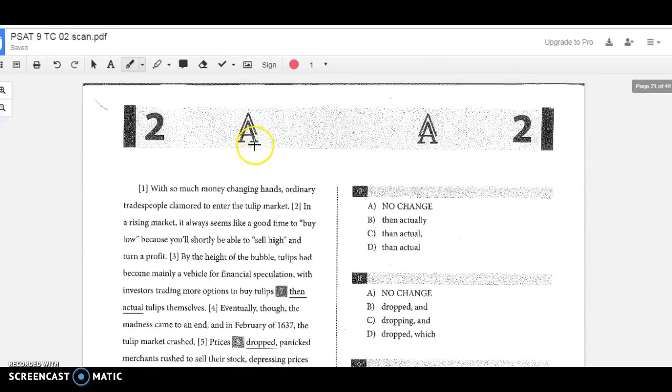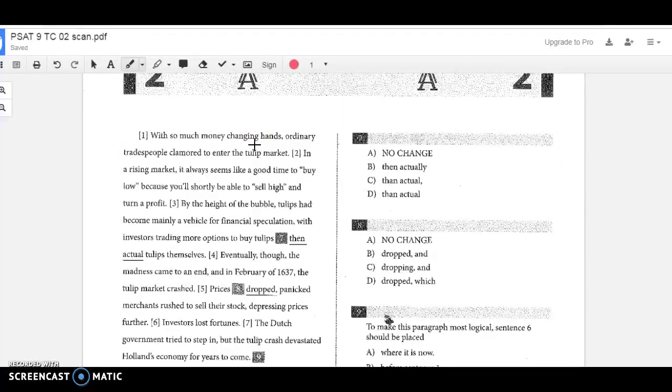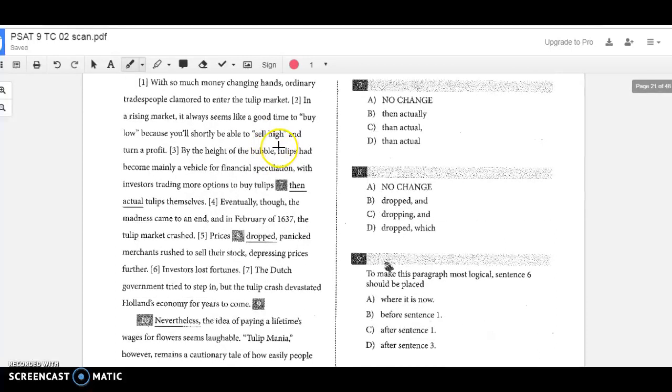All right, we only have about 4 more here. With so much money changing hands, ordinary tradespeople clamored to enter the tulip market. In a rising market, it always seems like a good time to buy low, because you'll shortly be able to sell high and turn a profit.